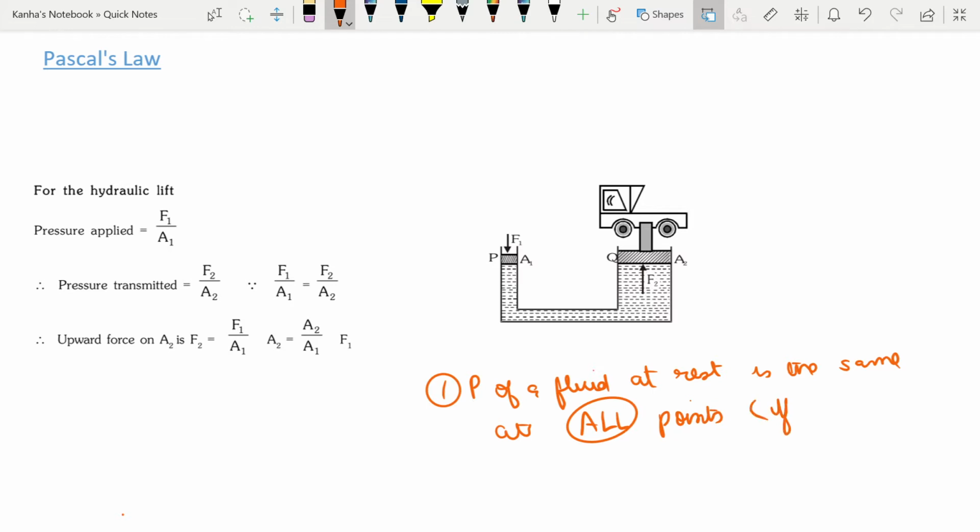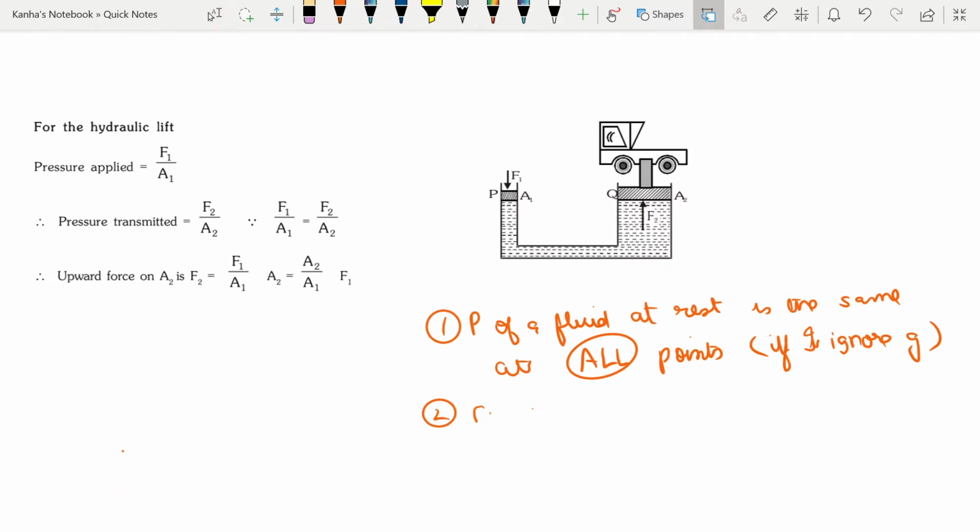If I ignore gravity. Next it says that the liquid exerts equal pressure in all directions. So, write this properly: liquids exert equal pressure in all directions.